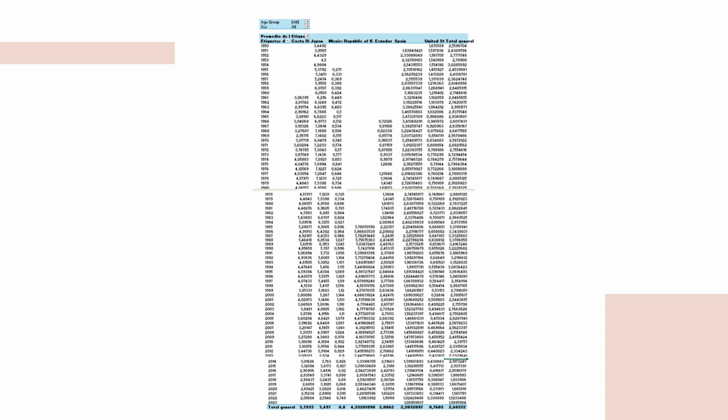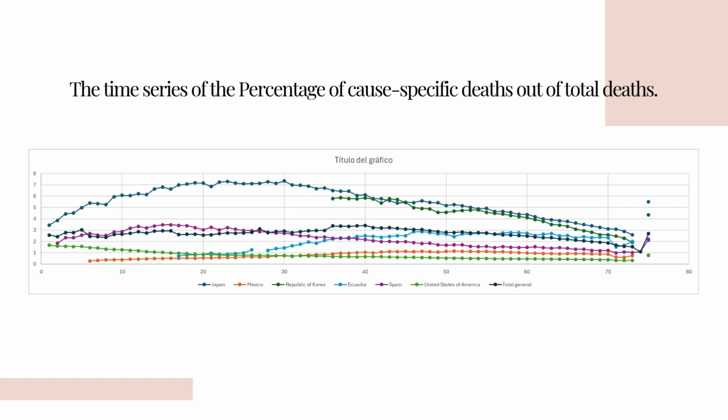I made this table to analyze the time series of the percentage of cause-specific deaths out of the total. Looking at this graph, we can see that the percentage of deaths from cancer has generally decreased over time.